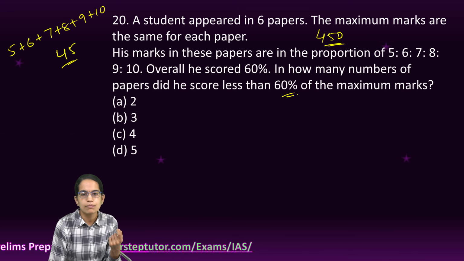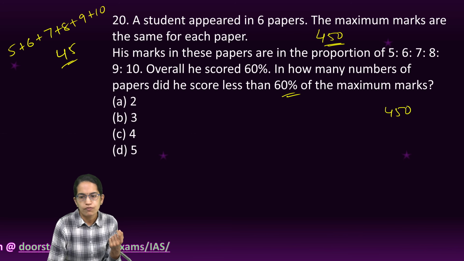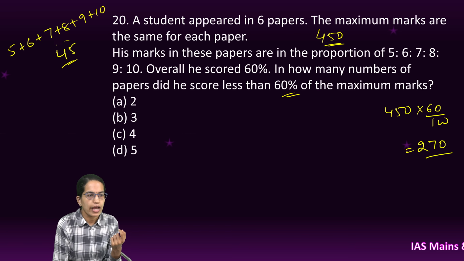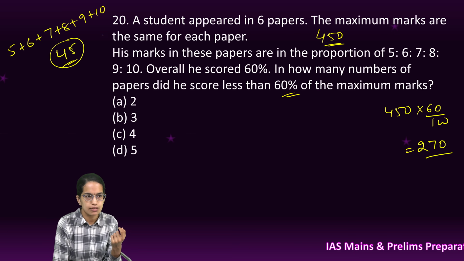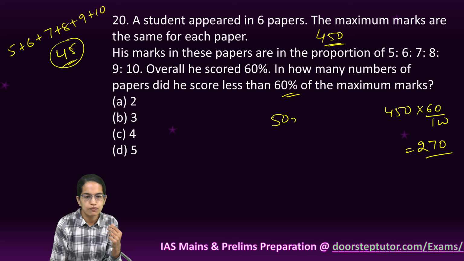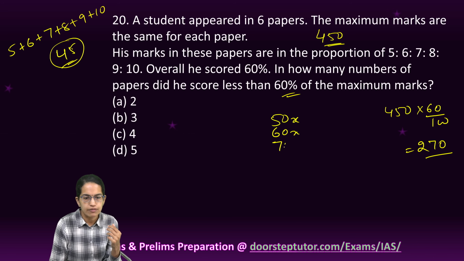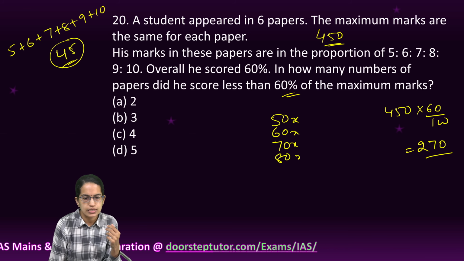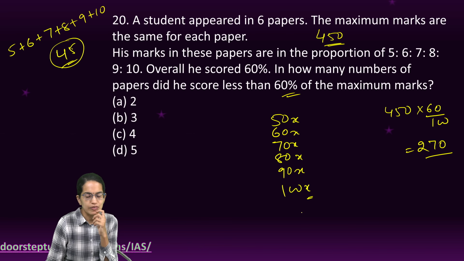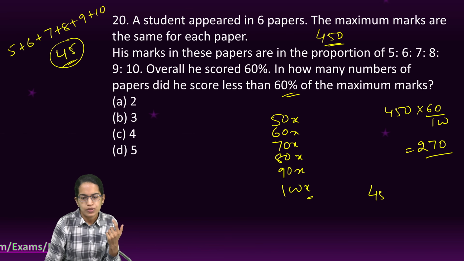Now what is 60% of 450? So 450, 60% is 270. Now I have 45 as the sum total. If I proportionately divide it for 450, it would be 50x, 60x, 70x, 80x, 90x and 100x. Now I need to find out the value of this x. How would I do that?